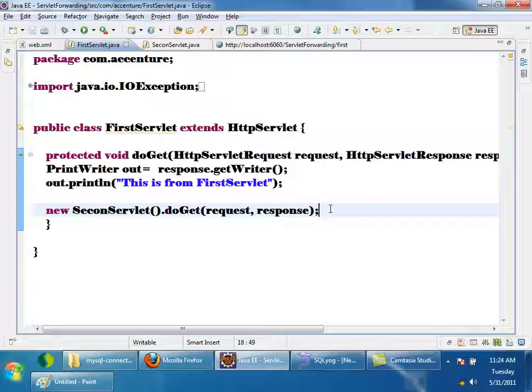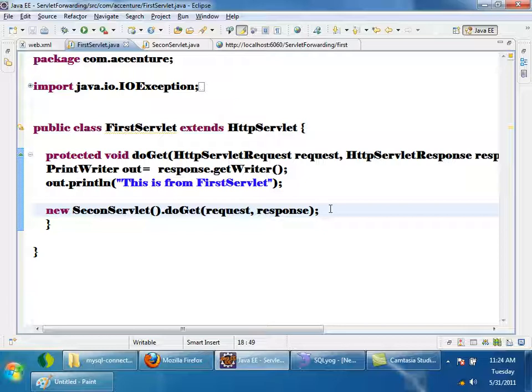Container. The servlet container is managing the life cycle of all servlets, right? So everything should go through the container only. Whenever a request comes to the first servlet, if the first servlet wants to forward the request to the second servlet, it should not directly forward like this. The first servlet should ask the container, please forward the request to the second servlet. Then if the container is okay, it will forward. If the container is not okay, then it will not forward.